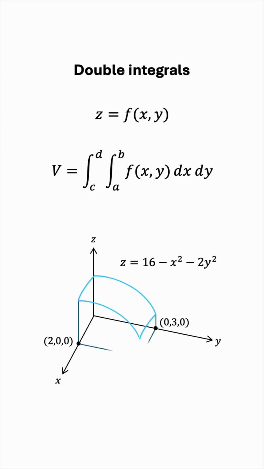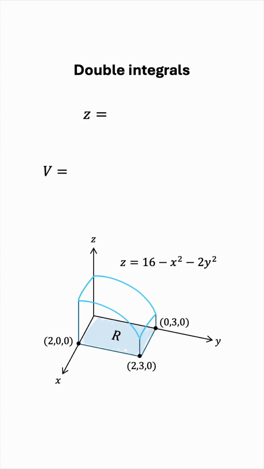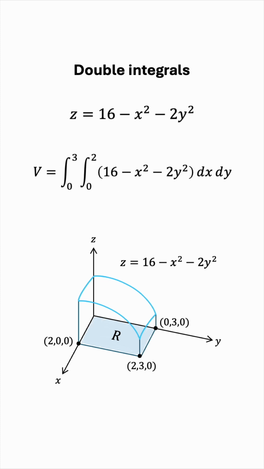So basically this solid over here. To find the volume of this solid, we have to do the double integral of this z, which is a function of x and y, over this rectangular region R. x varies from 0 to 2, y varies from 0 to 3, so we have this rectangular region over which we're integrating. And this is the double integral we have to do.